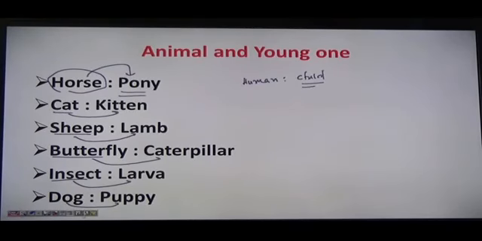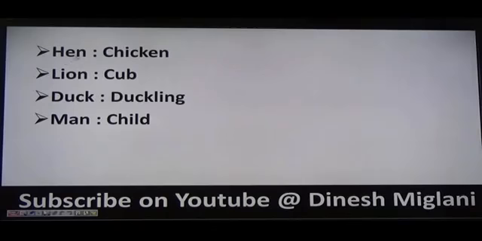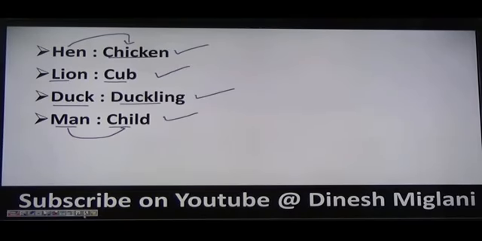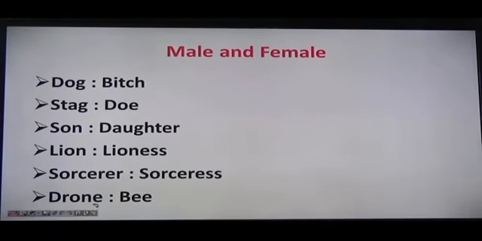dog is puppy, right? Next we have hen is chicken, lion is cub, duck is duckling, right? And man is child. So I can say that a man, the younger one is named as child. Or we can say that the child of hen are named as chicken, right? Lion's a cub, duck is duckling, and man is child. Okay. Let's have next question here.